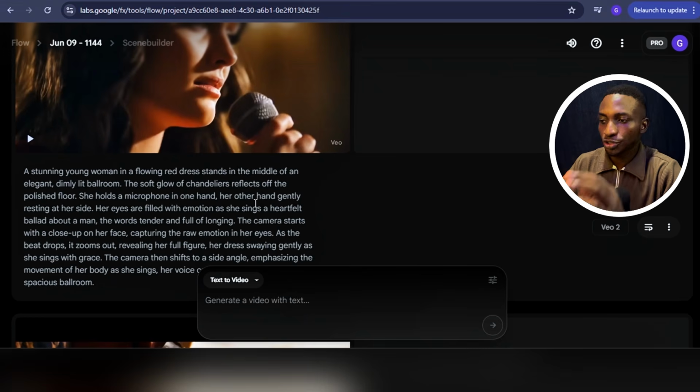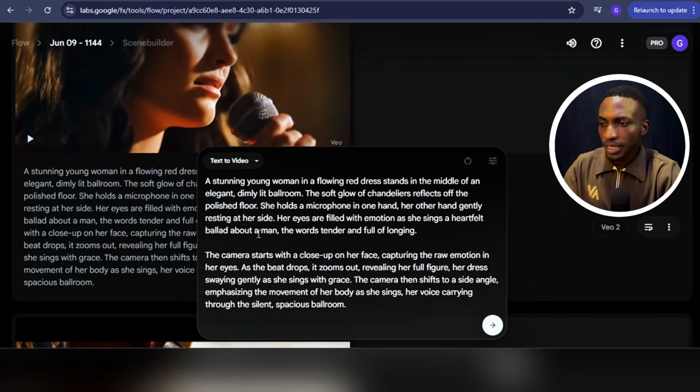Same way, I also created this work. This is also a music video, and here's the prompt. All right, so it started with the subject. This is going to mix the subject, the environment, and the action together in different sentences. Now you can see that it just switched to the soft glow as it reflects off the polished floor. So it actually brought in the environment.